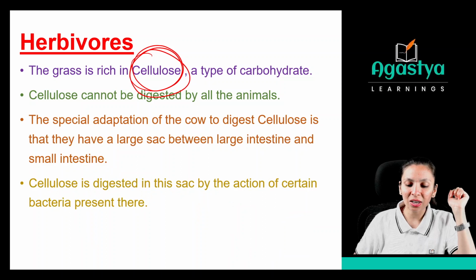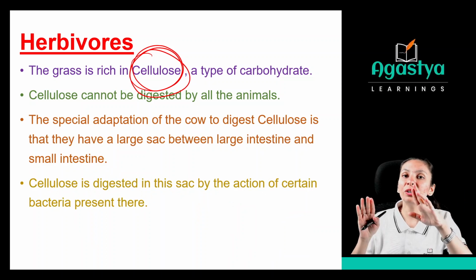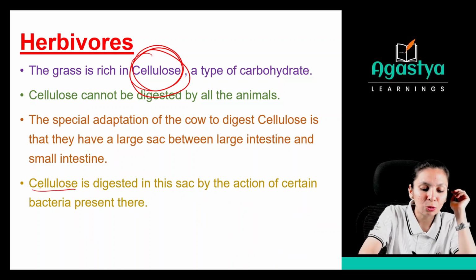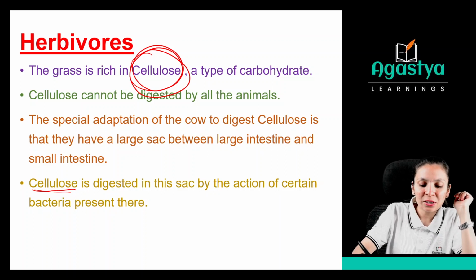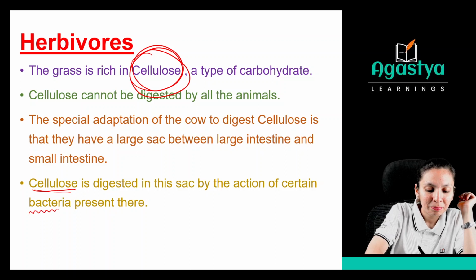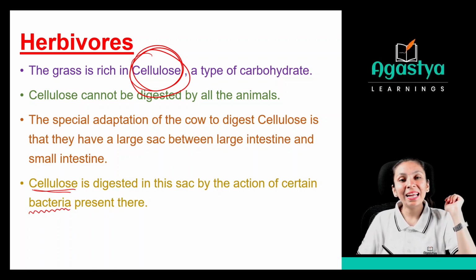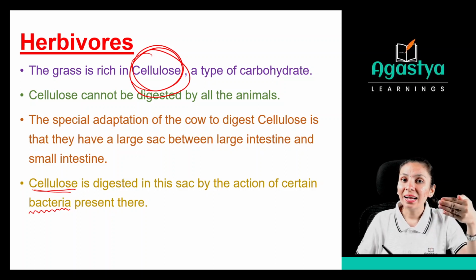And this sac-like structure is helpful for the digestion of cellulose. So cellulose is digested in this sac by the action of certain bacteria. See, certain bacteria are present in that small sac which will help the cow to digest the grass.